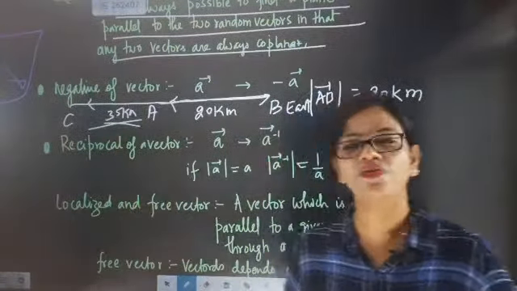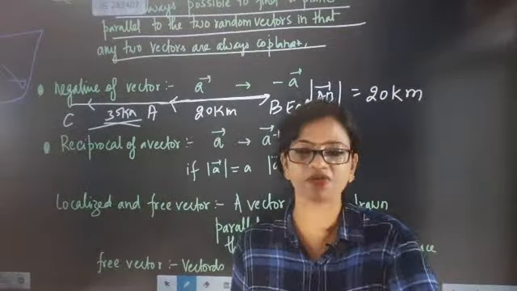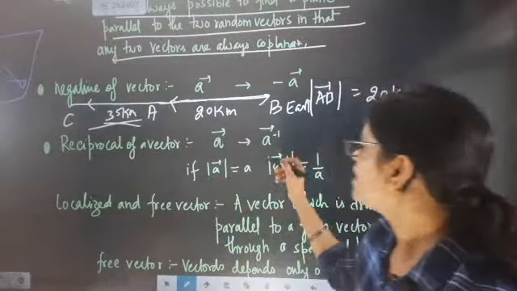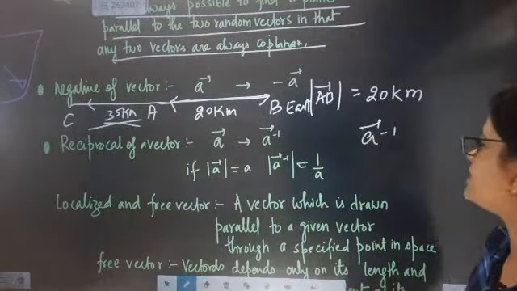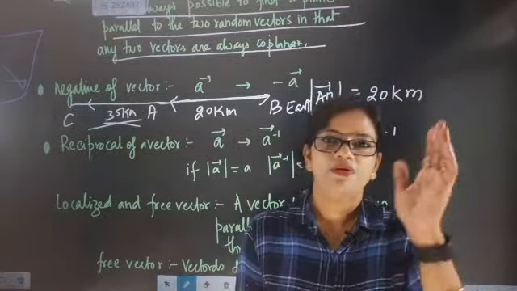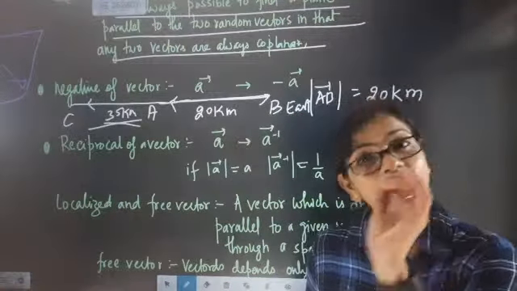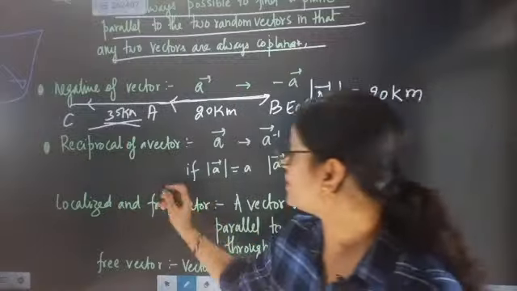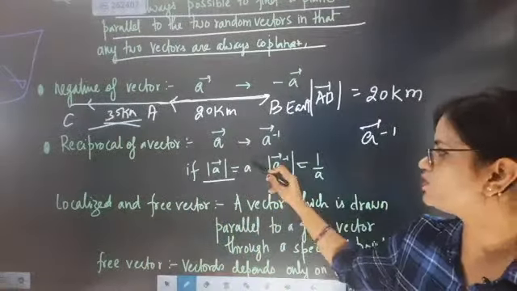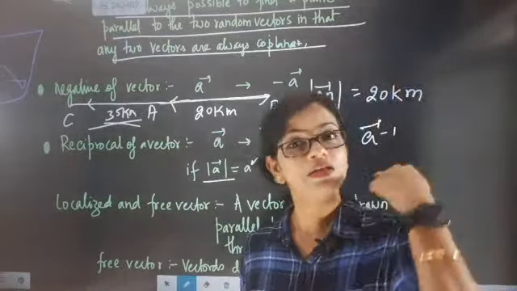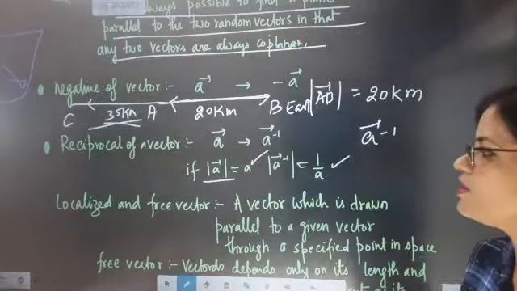So now, the reciprocal of a vector. Reciprocal of a vector means a vector will be there. Now the reciprocal of this vector will be represented by this vector to the power minus 1. That is exactly called the reciprocal of a vector. The magnitude will also be reciprocal. Like if somebody gives you a vector whose magnitude is a, then the magnitude of the reciprocal of this vector will become 1 by a.